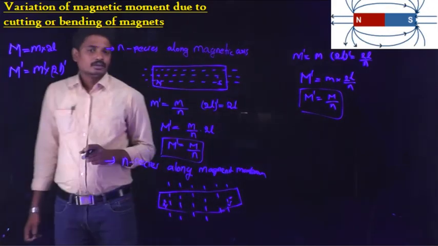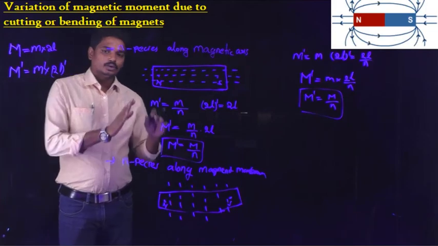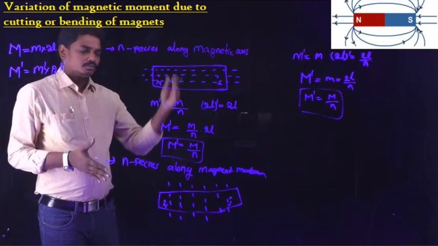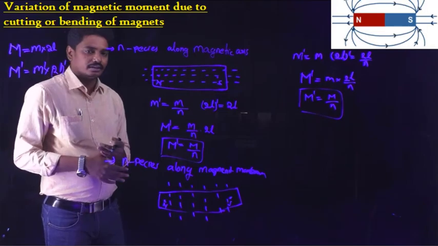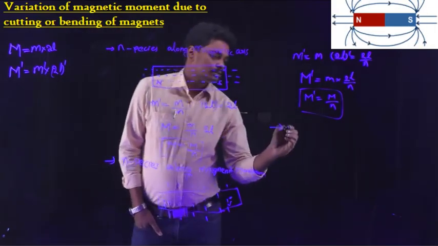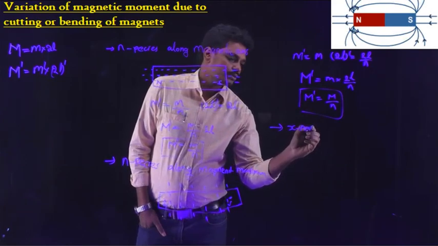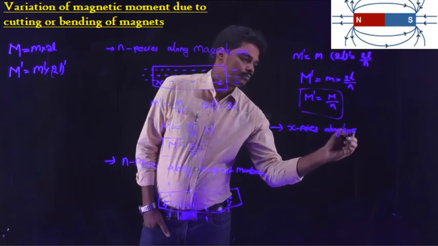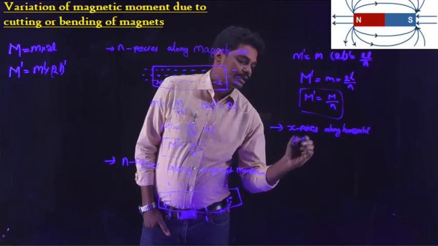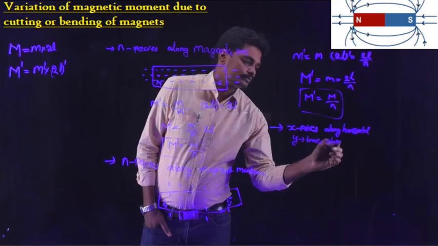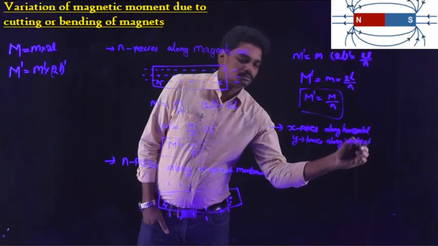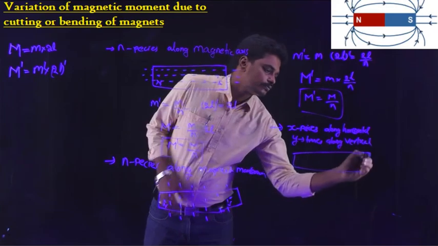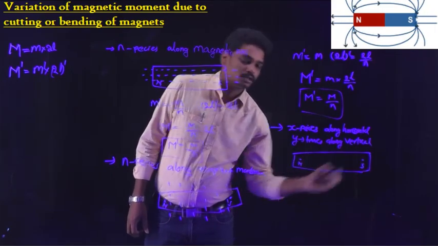Now if we cut the magnet into x pieces along the magnetic axis, and y pieces along the vertical axis, into equal pieces, consider a bar magnet which has a north pole and a south pole.